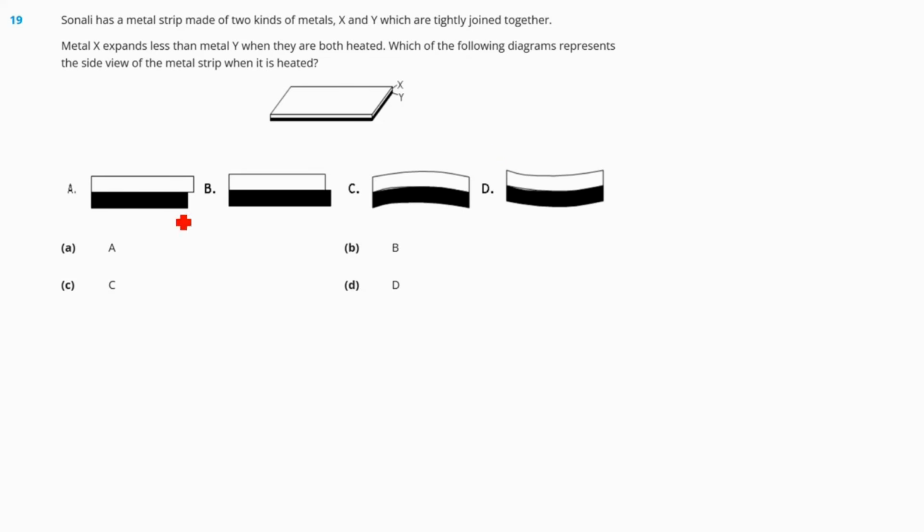As it is already mentioned that metal X expands less, that means metal Y expands more, right? So as metal Y expands more, the expansion should be opposite, like a U, right? So our correct answer should be option number D, correct? So here we can see that metal Y has expanded more and thus metal X has bent quite inside. So this is metal Y and this is metal X.